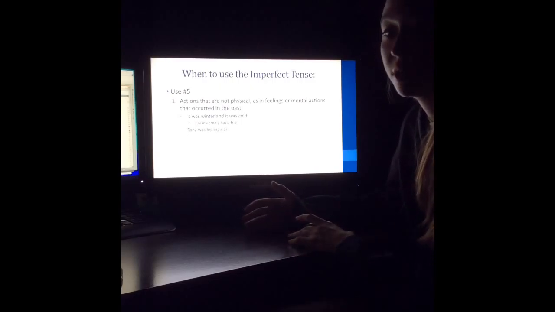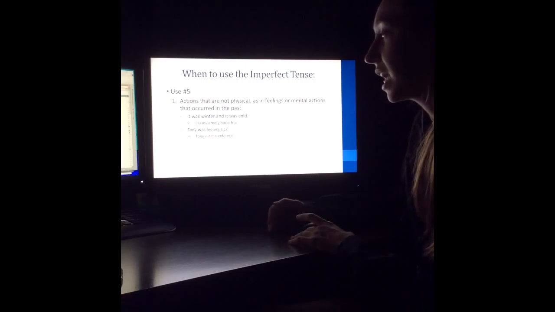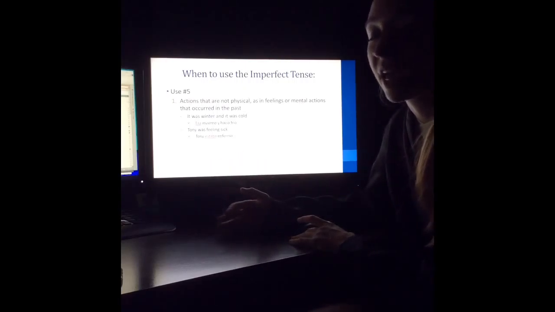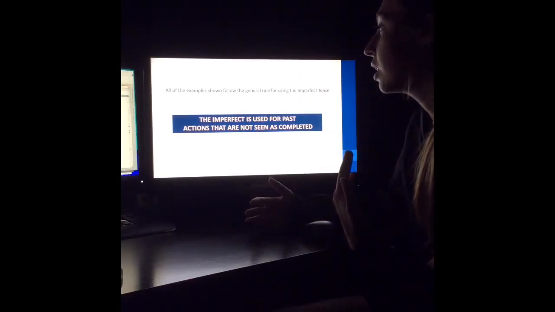Another example, Tony was feeling sick. Tony estaba enfermo. And again, another estar verb where you drop the AR and add the aba ending. So all the examples I had just explained follow this general rule. And the general rule is that the imperfect is used for past actions that are not seen as completed.